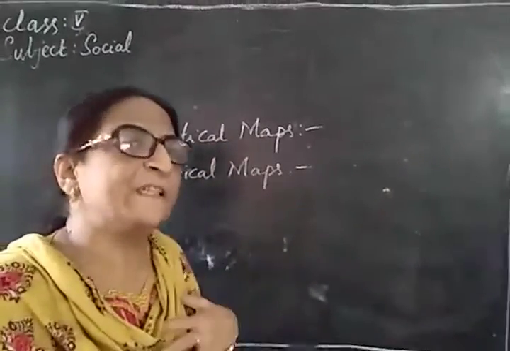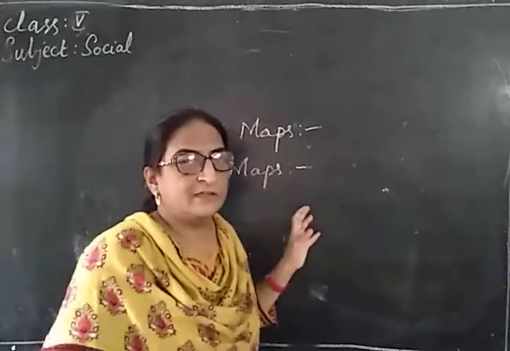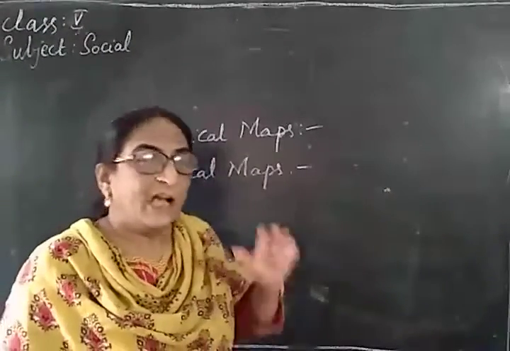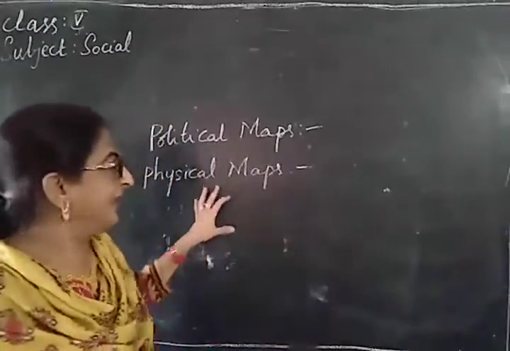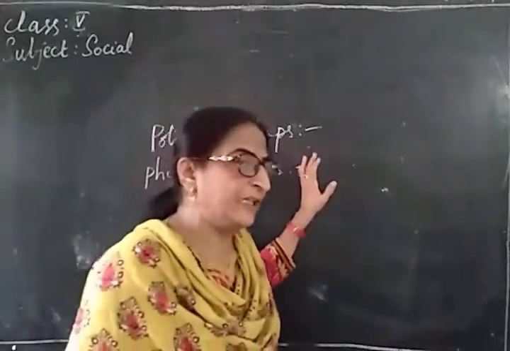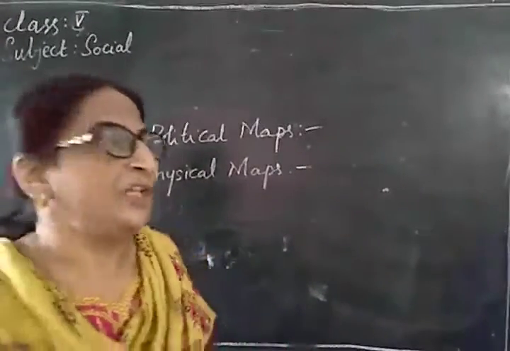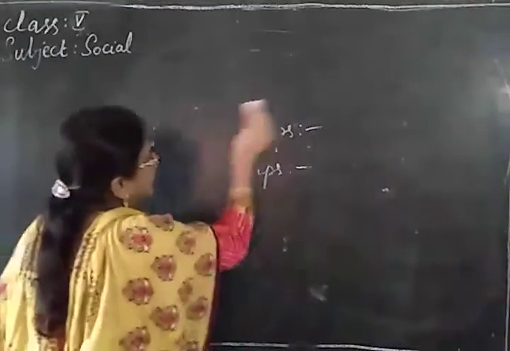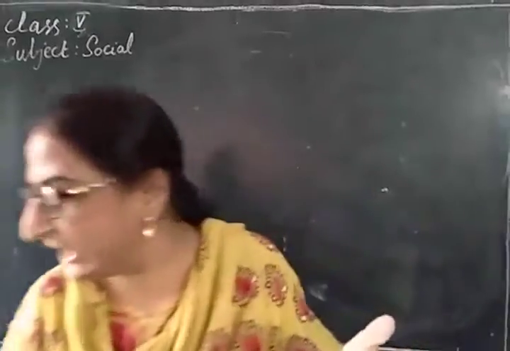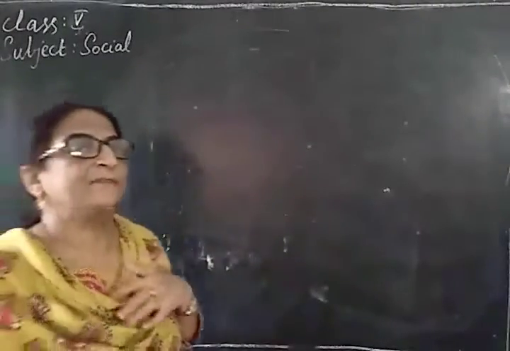Physical maps show you the physical features, like mountains, lakes, rivers, plains, valleys, hills. All these are shown by the physical maps. Again, other types of maps are also there, but here you have to learn political maps and physical maps. If you learn these two maps at this stage, that's enough for you. So for easy representation, to understand the lesson easily, and to know more details of a small place easily, maps have been introduced. So two types of maps are there, political maps and physical maps.